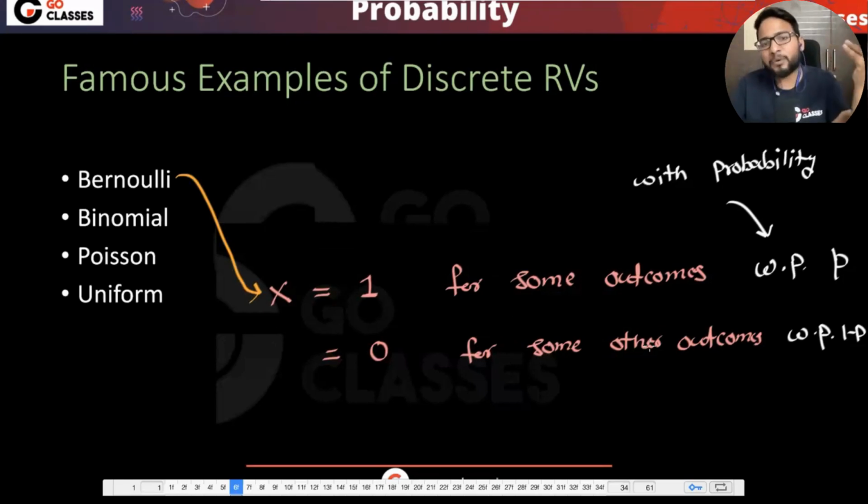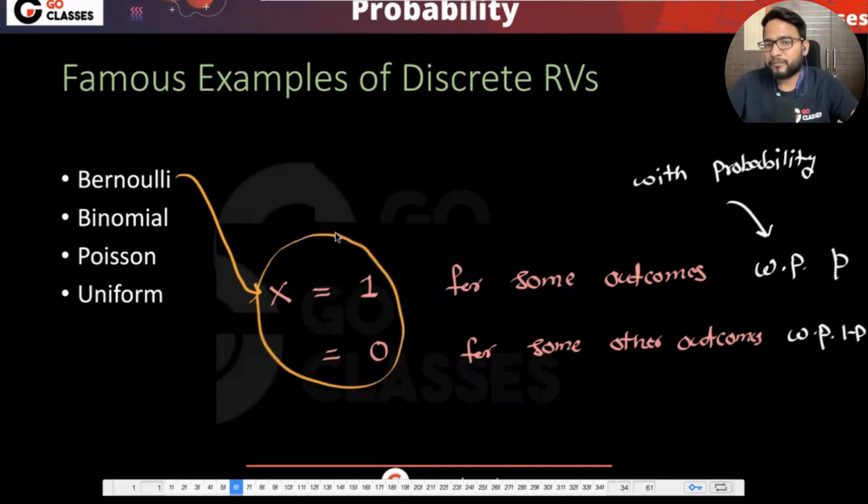Now, the next step is to understand whether there is any specific type assigned to this x. It so happens that this kind of 1 and 0 random variable is so famous, so popular, that the scientist, Bernoulli, gave the name to this random variable. He said, let me define my own random variable, which is x. So this particular random variable is very famous, and that's why I'm calling it Bernoulli random variable.